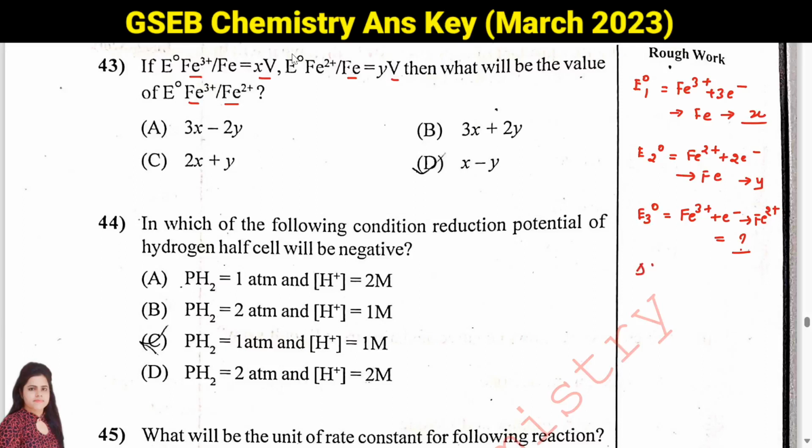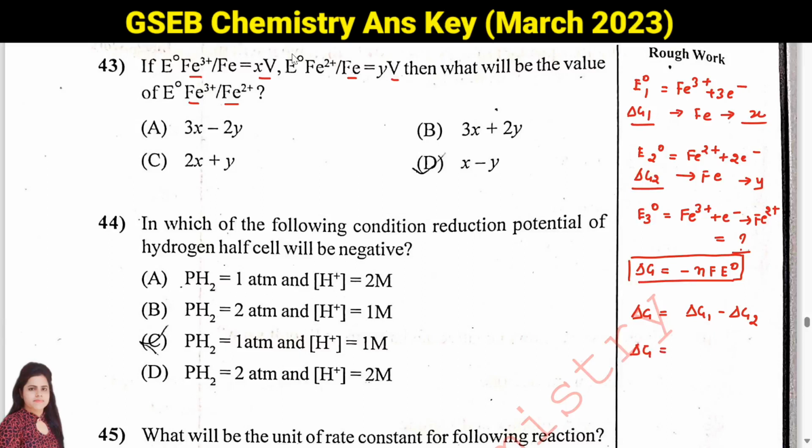Now we will use one relation, delta G is equal to minus nFE naught, right? For every equation we will use this relation: delta G1 for here, delta G2 for here, and delta G resultant for this reaction. So for here, we will calculate delta G1 minus delta G2. Suppose this is delta G1 and this equation is delta G2. N is the number of electrons required for these processes.